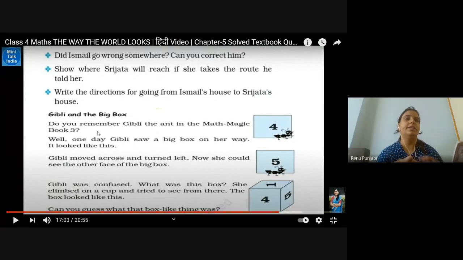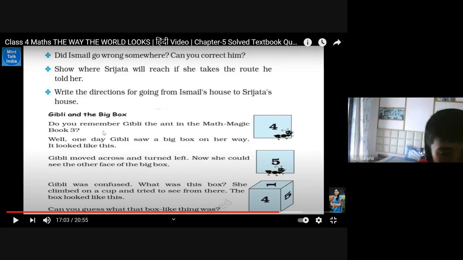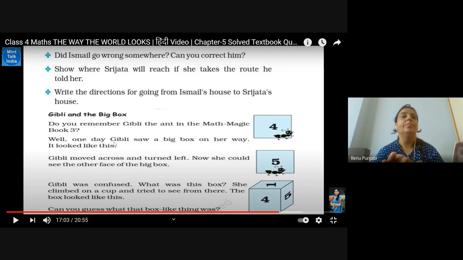Okay. It is about Ghibli and the Big Box. Children, it was there in last year's book also, about Ghibli in grade 3. Do you remember Ghibli, the ant in the Math Magic book? Yes, ma'am. Well done. So Ghibli saw a big box on her way.